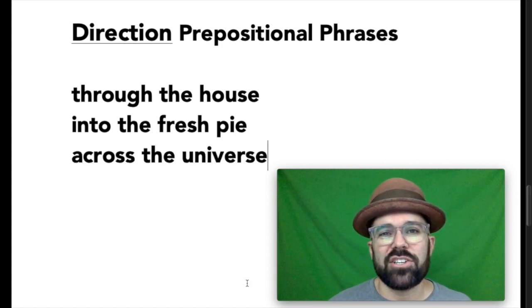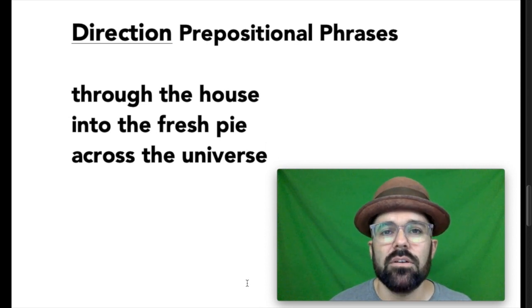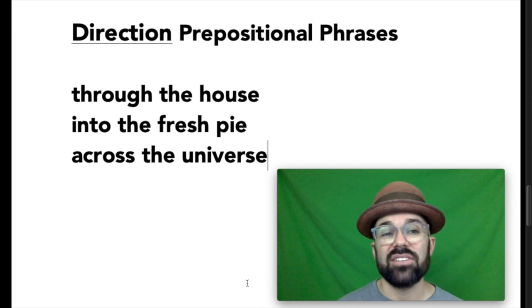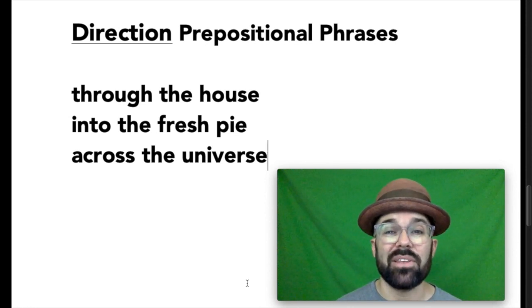And finally, for direction, across the universe. Across is a preposition. Universe is a noun. It tells us, once again, the direction in which something is moving.